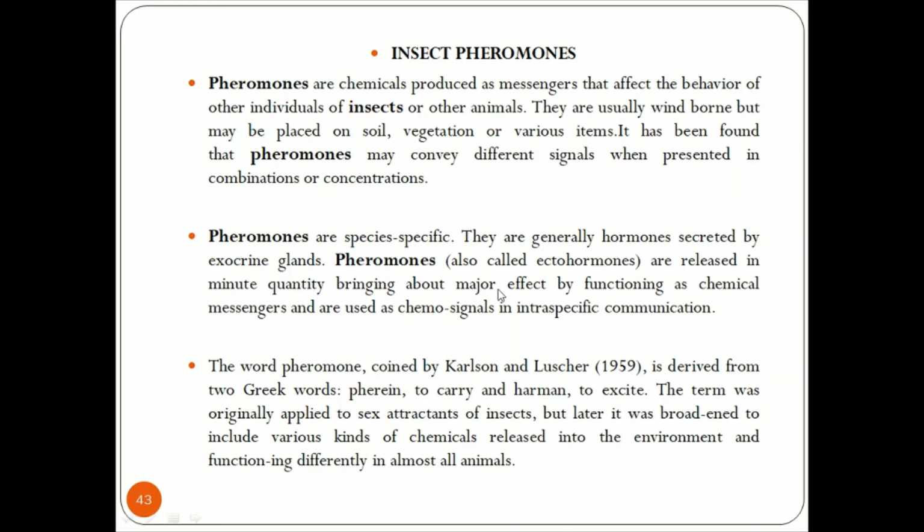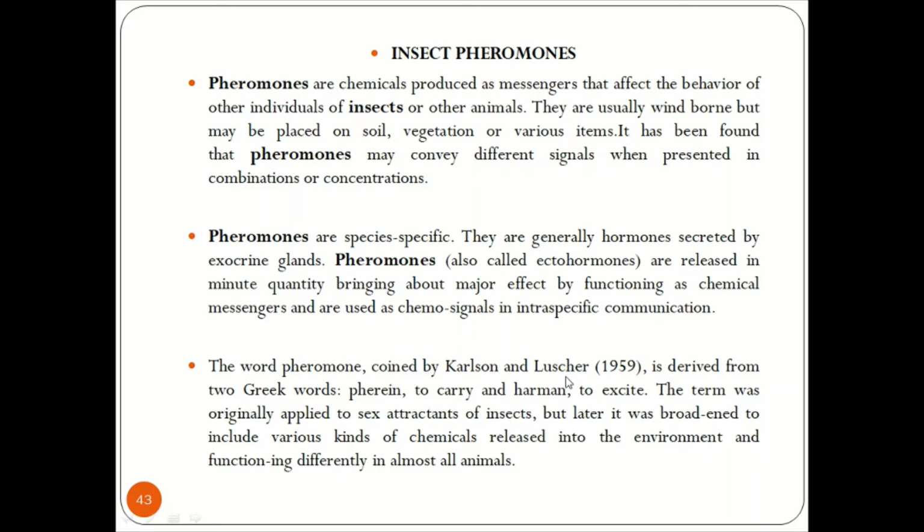Now these pheromones are also called ectohormones, and they are released in a very minute quantity to bring a very major effect by functioning as chemical messengers, and are used as chemo signals in intraspecific communication. When we see ants or bees, they have a particular way of moving, or when we see an ant trail, that means one ant is moving behind another. This is because there are certain signals from one ant to another, so that they move in one particular direction. Again, these are in a very minute quantity.